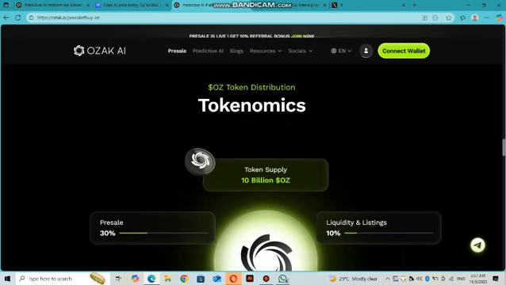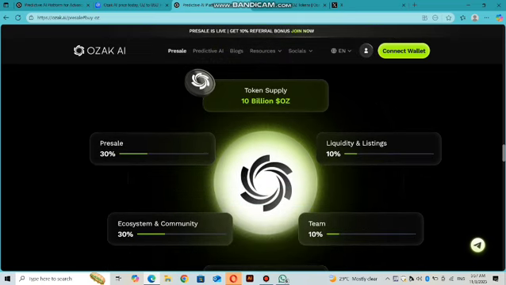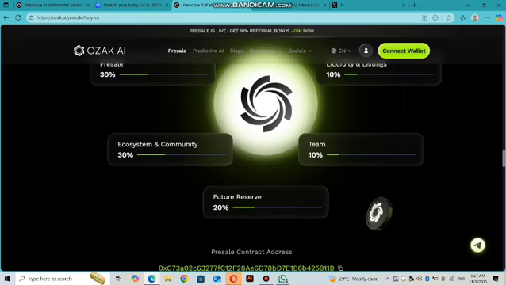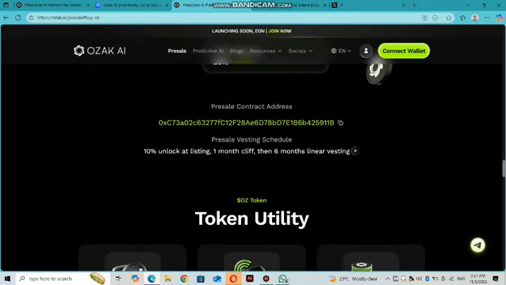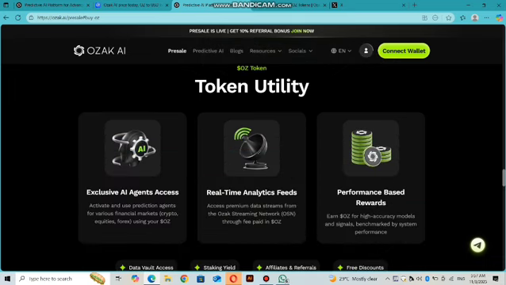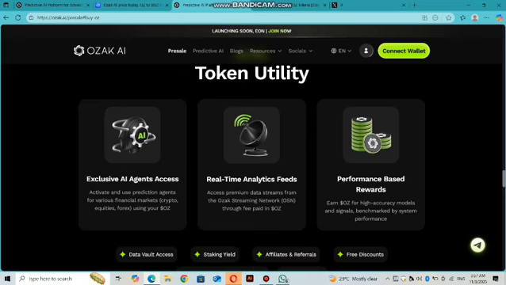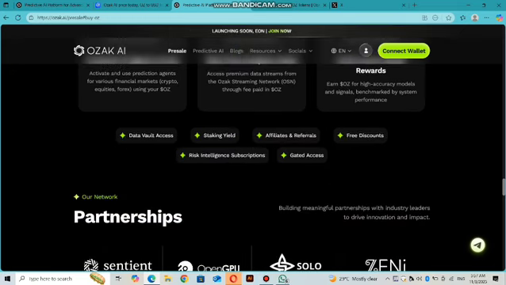Then we have the economics of the Auzic token. You can check out the token supply which is 10 billion, liquidity and listing 10%, pre-sale 30%, ecosystem and community 30% as well, team 10% and future reserve 20%. Here we have the pre-sale contract address. You can simply copy this and paste it in your wallet to get the token easily. 10% unlocks at listing, with a 1 month cliff, and then 6 months of linear vesting. Then token utility: exclusive AI agent access, real-time analytics feed, performance-based rewards, and many more things coming soon.